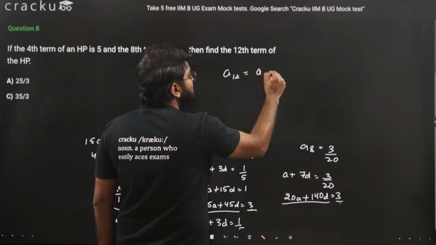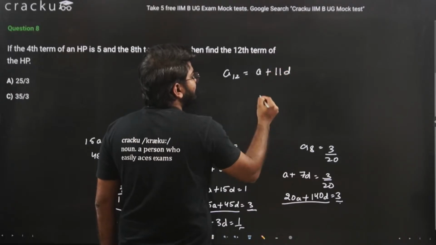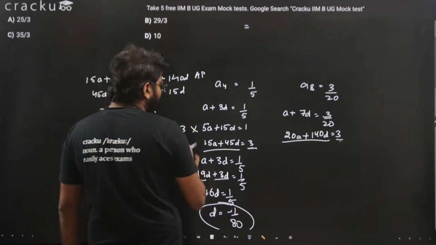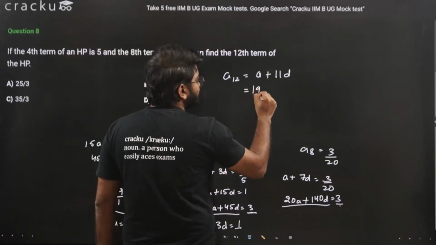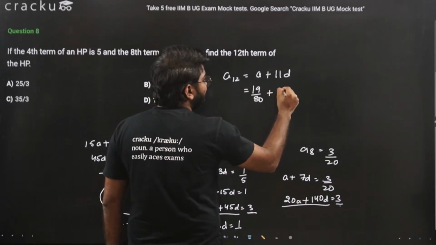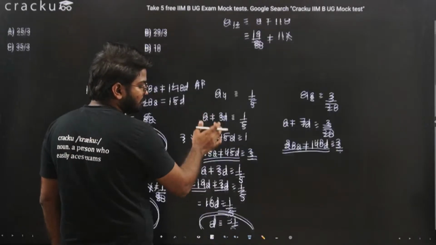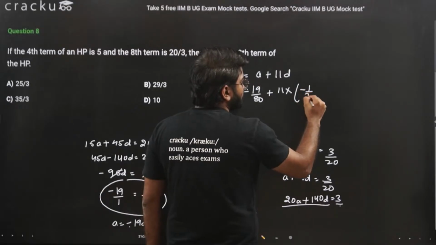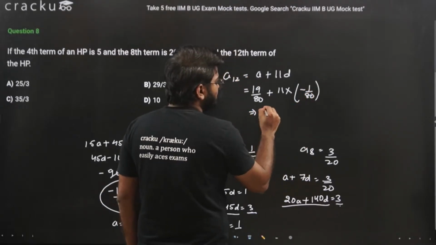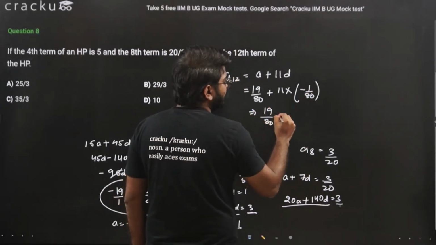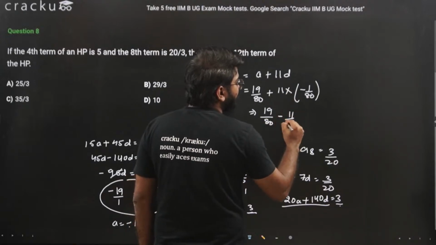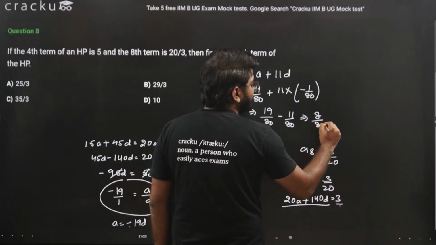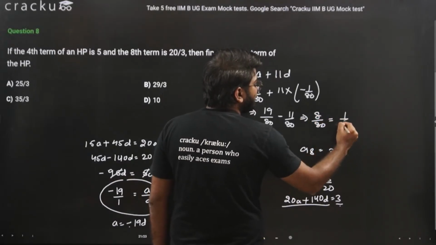That is A plus 11D. A is nothing but 19 by 80, plus 11 into D, which is minus 1 by 80. This is 19 by 80 minus 11 by 80, and this will be equal to 8 by 80, and this is equal to 1 by 10.